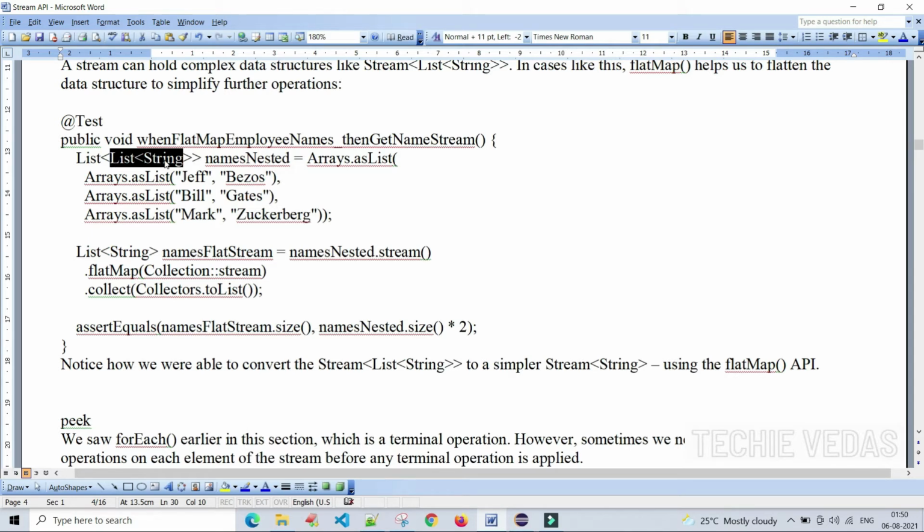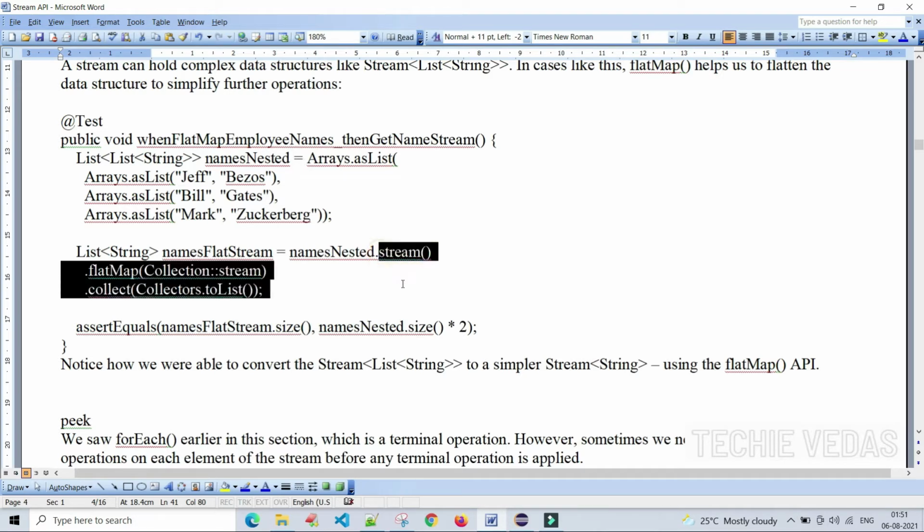In the same way we would create a stream of list of string, but in a simple way we are creating the stream, that is stream of string. This is the stream of string concept.